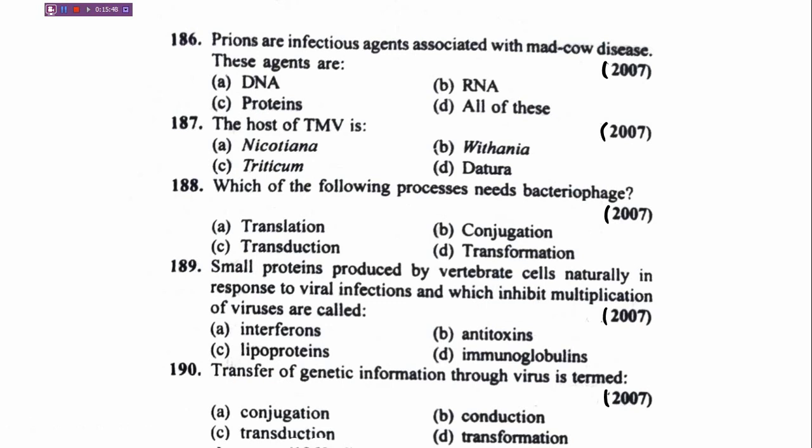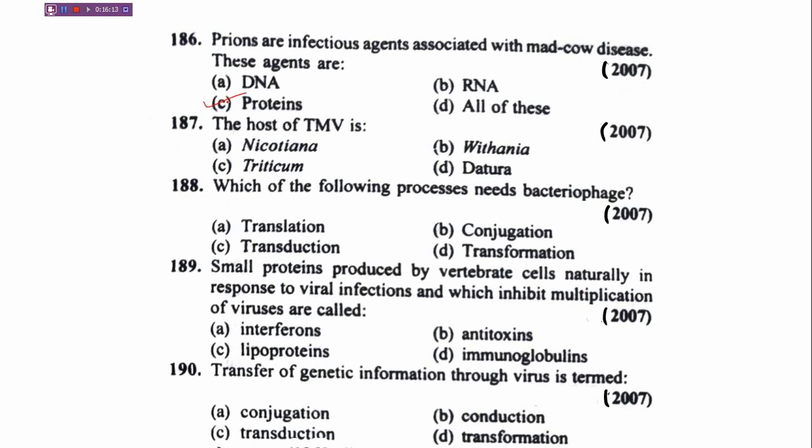So the next question is: prions are infectious agents associated with mad cow disease. The agents are DNA, RNA, protein, all of these. We have already seen in a previous question that prions are proteinaceous in nature.